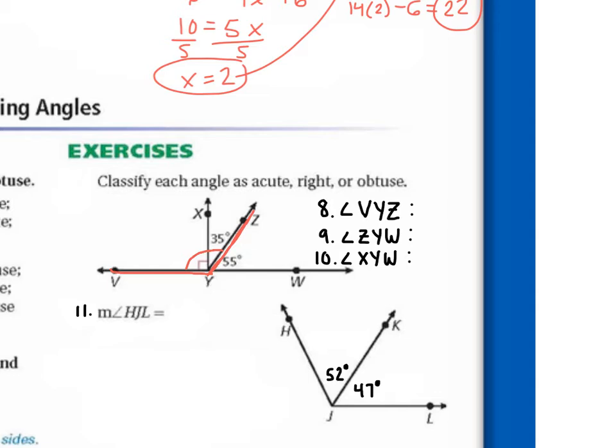So what do we do to find angle VYZ? Can't you just look at it and see if it's obtuse or acute? Right. So we know it's going to be 90 plus 35. It's going to be bigger than 90. It doesn't even matter what number we're adding to the 90. We just know that this is bigger than 90. So it would be what type of angle? Obtuse. Thank you, Ms. Carver. Welcome.